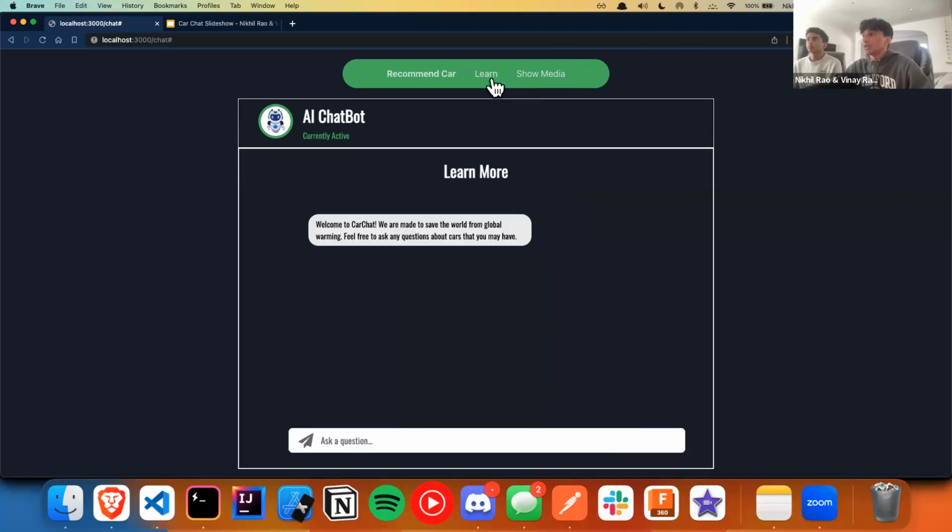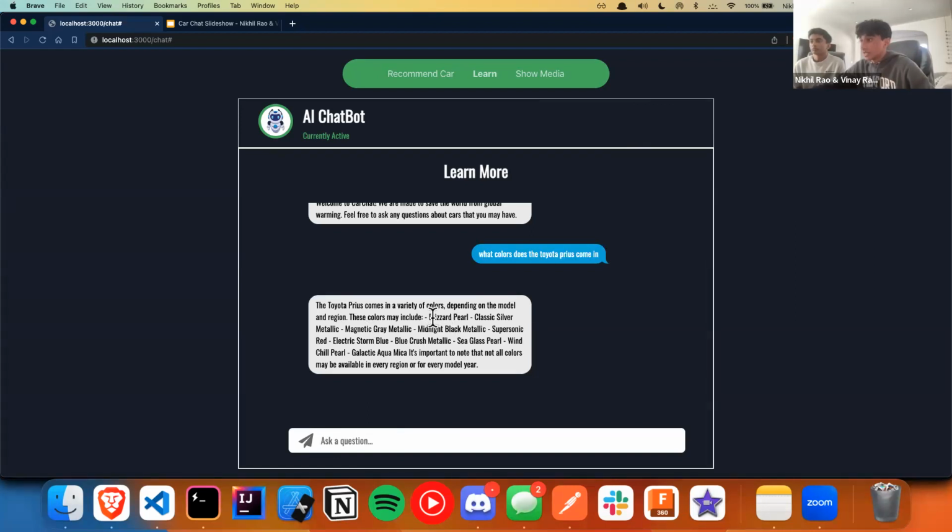Our next tab is the learn feature, and this is the AI chatbot in full display. This chatbot, or the learn feature, is made to learn more about the issue this chatbot serves to solve and more about cars that you're interested in. For example, let's say I want to know what colors the Toyota Prius comes in. When we send that, we can see there's a nice typing animation for the chatbot indicating that it's fetching data. And we can see that it responds, saying that the Toyota Prius comes in a variety of colors, including these.